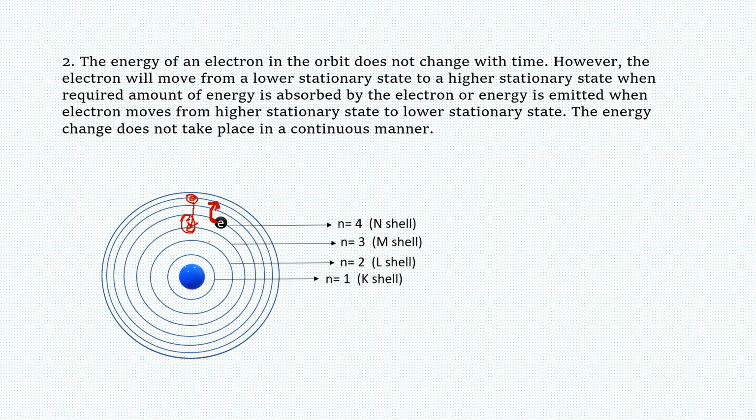Okay, so from here we can conclude that whenever an electron absorbs some amount of energy, it reaches a higher stationary state, and whenever an electron emits some amount of energy, it comes back to the lower stationary state. One more thing, if the electron comes to the lower stationary state, in that case some amount of energy will be emitted by the electron.